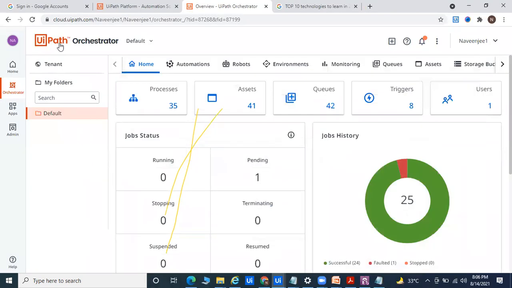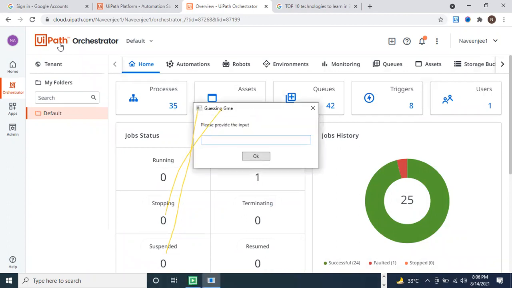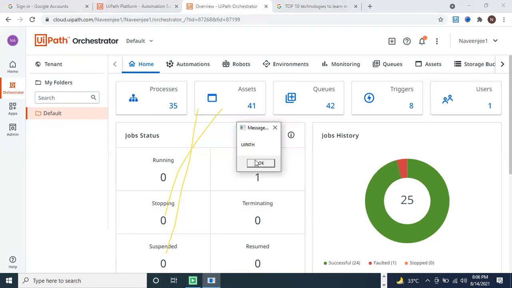So first it will launch one input dialog box. Input dialog box means we want to take the data from the user. So an input dialog box will come, and there we can provide the data. Please provide the input. So I can pass this to the UiPath and go for the OK button. It will display hi, hello UiPath.